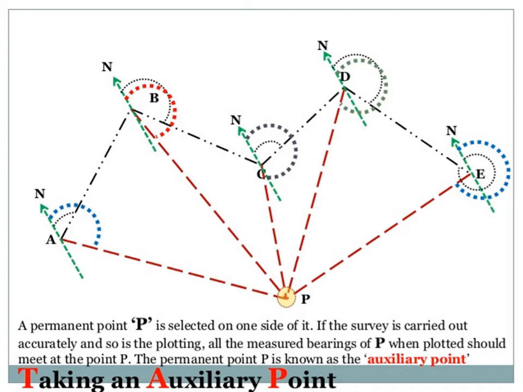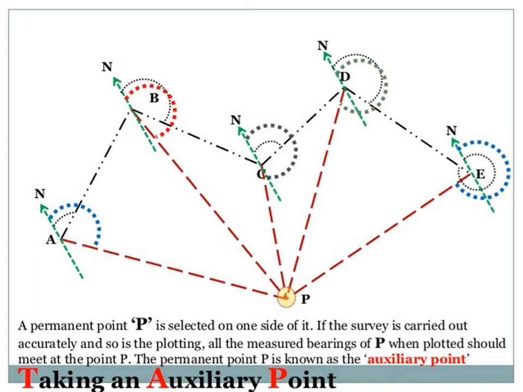Similarly, for CD, from reference north direction up to the line CD, whatever the angle we are getting, that is called forebearing of line CD. Similarly, for DE, the angle between the reference north direction and the line DE is the forebearing of line DE.